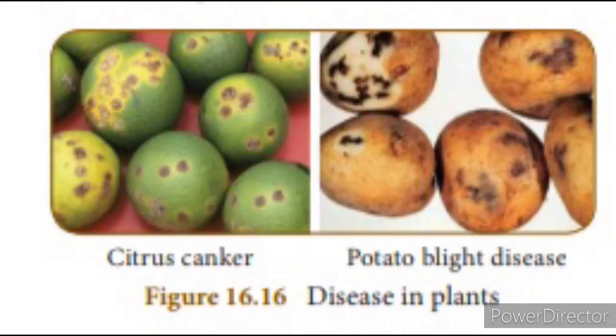So this is the picture of the disease in plants, citrus canker. The citrus canker disease mostly occurs in citrus fruits like lemon and orange. The fruit has lesions on the outer surface of the fruit itself. The second picture is potato blight disease in potatoes. The potato tuber contains brown colored lesions because of the pathogenic fungi. So these are diseases caused by microorganisms in some plants.